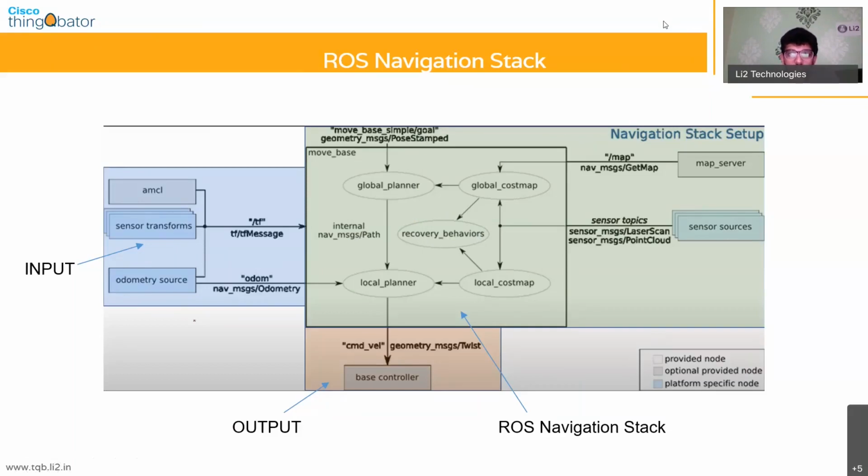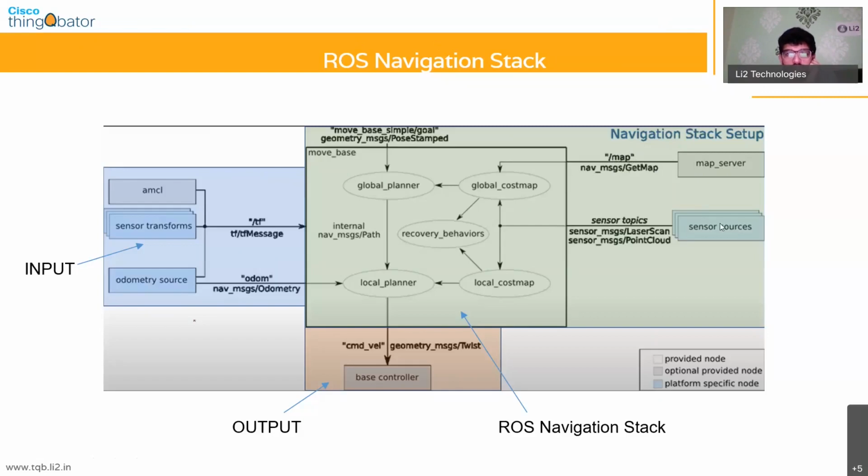Anytime you see something with a slash, it means that we are specifying a topic. In this case, you can see that the map server produces data in the form of map data under a topic called /map, and the message type under which it publishes is called nav_msgs/GetMap.